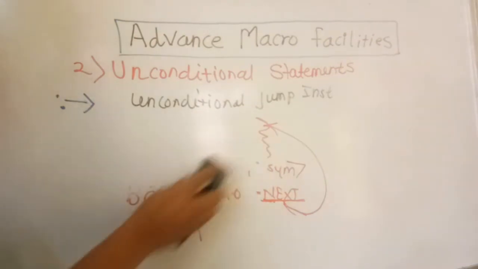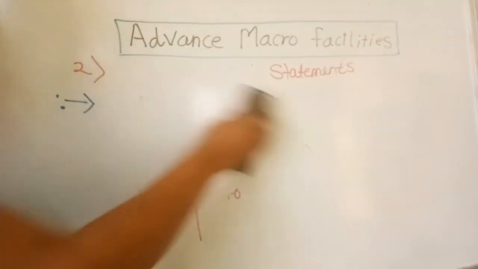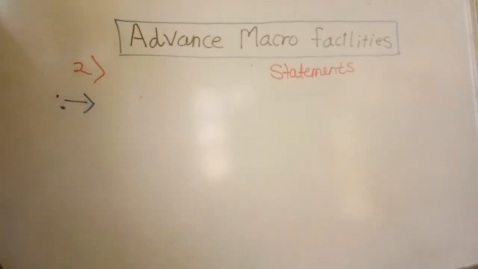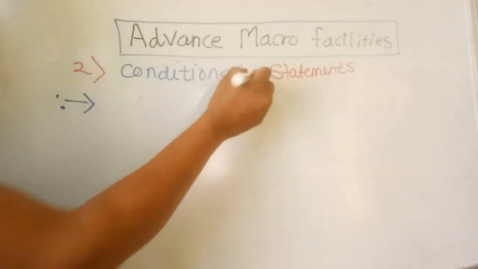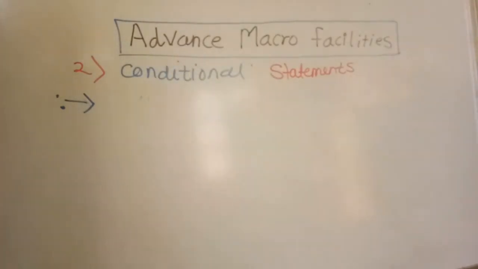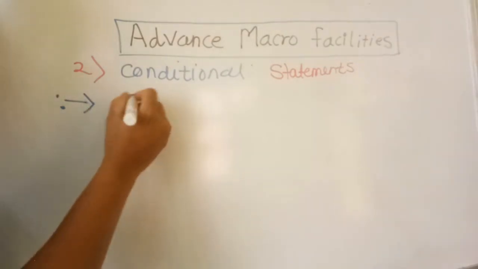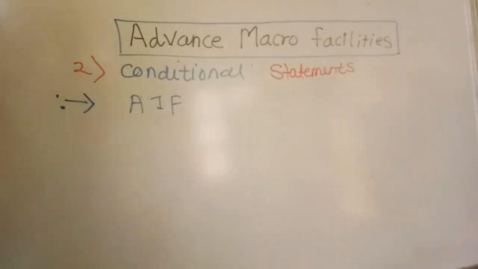Now we will see the third type of statement, that is the conditional statement. As we know, when a condition occurs and becomes true, the transfer will occur. Then what is the type of statement? That is the AIF statement. This is a very good facility provided by the microprocessor, and it evaluates the relational expression of the AIF statement. If the expression is true, then execution control is transferred to the sequencing symbol which is defined in the label field.